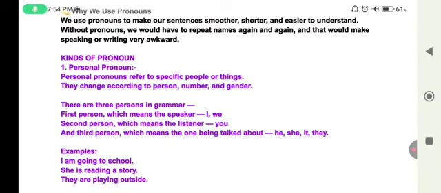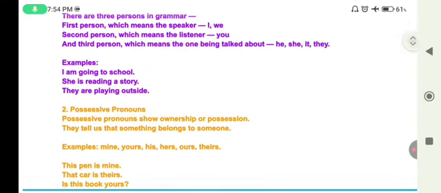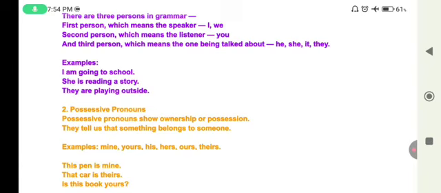Let's take some examples. I am going to school. She is reading a story. They are playing outside. Here I, she, and they are personal pronouns.